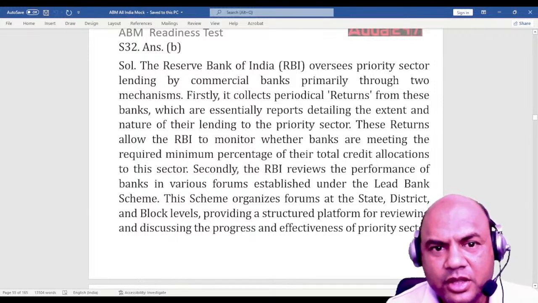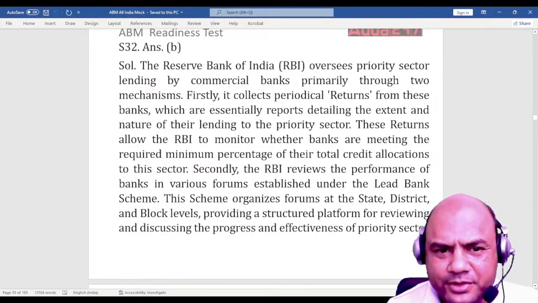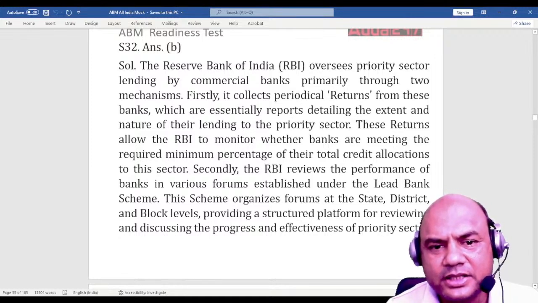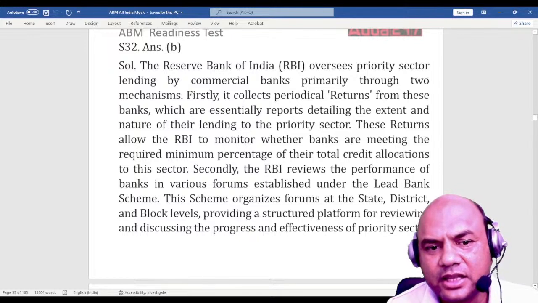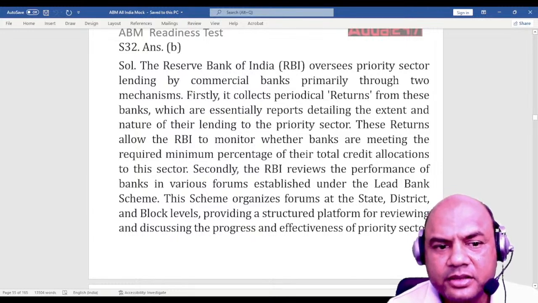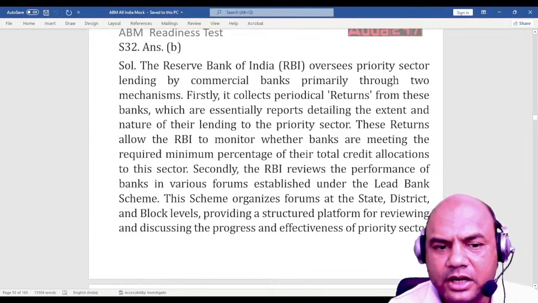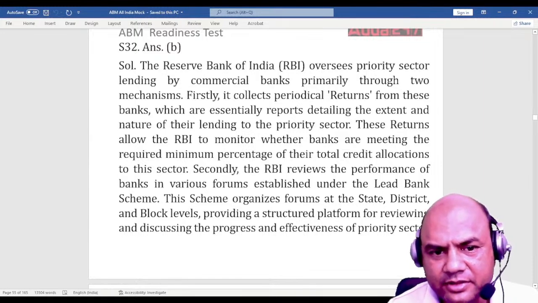Here, 2. But as I said, on-site and off-site. Firstly, it collects periodical returns from these banks, which are essentially reports detailing the extent and the nature of the lending to the priority sector. These returns allow RBI to monitor whether the banks are meeting the required minimum percentage of total credit allocations to this priority sector.